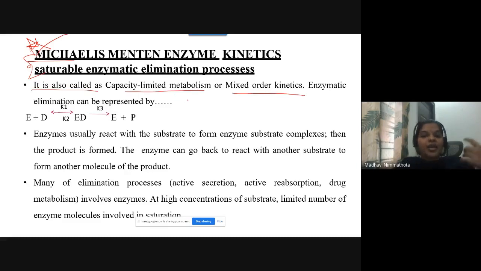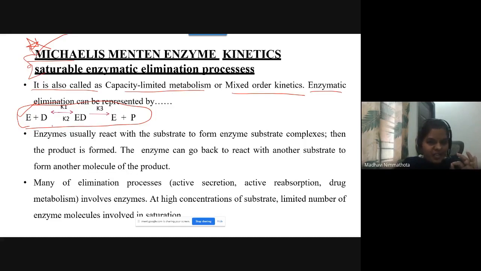So you can express the enzymatic elimination by the following equation. See here, this equation explains the kinetics that follow on the basis of enzyme. See here, E plus D. E means what? Enzyme.